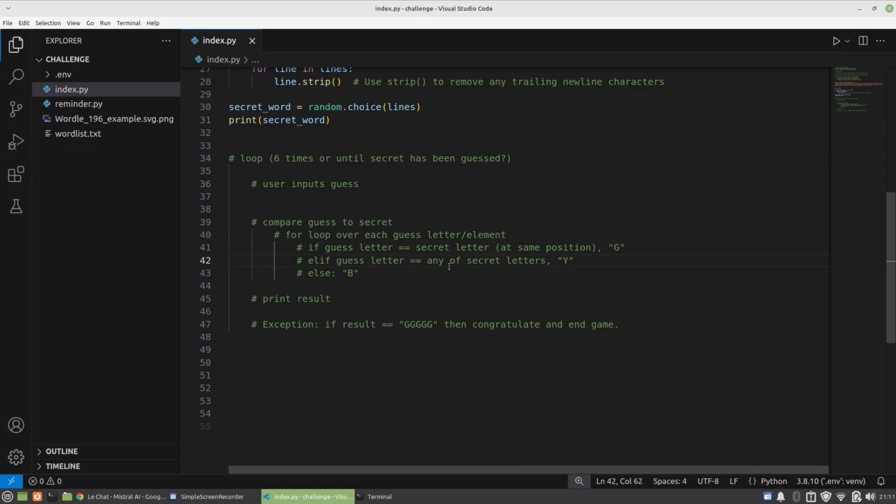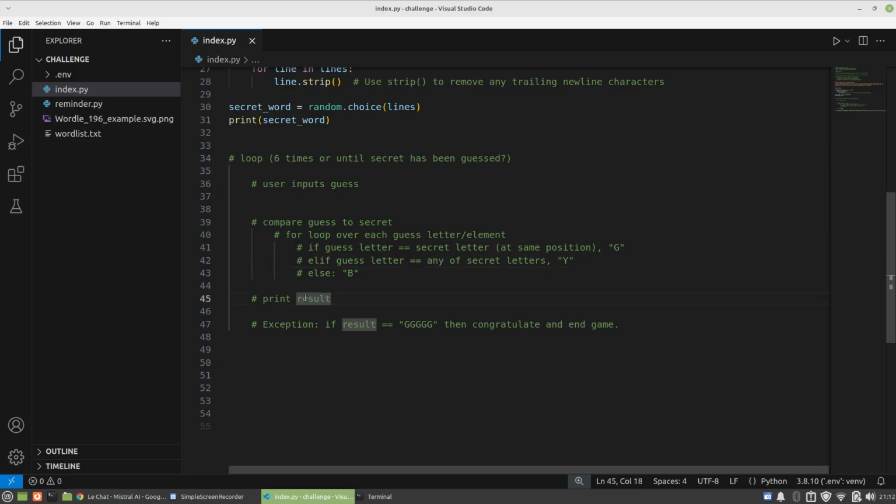It's much easier if I can just say any of those, but not the same case as before. I hope you get my drift there. And otherwise, if there's no guess letter matching anything, then give it a B to say that the letter you chose wasn't anywhere in the secret word.